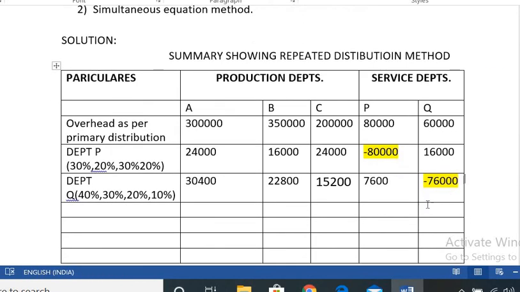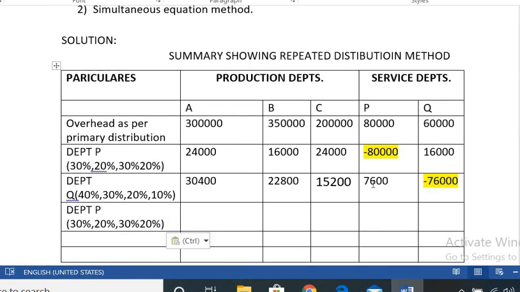Is it clear? Next we have to take department P. Here department Q is nil, and department P now has 7,600. So we will take the ratios. 7,600, write it with a minus, because we have to distribute it, reapportion.